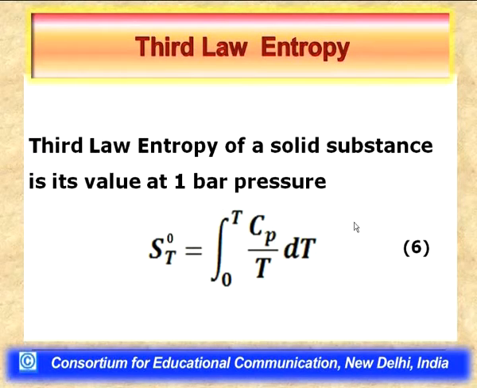Now, you can note the superscript naught in the symbol ST naught. Here ST naught represents the standard entropy of a substance at temperature T, that is the entropy of a solid substance at 1 bar pressure, which can again be evaluated using the same integral from 0 to T Cp by T dT, where P is 1 bar.